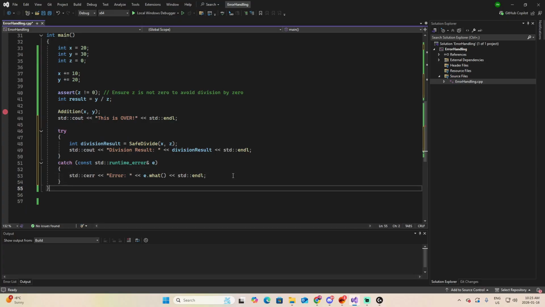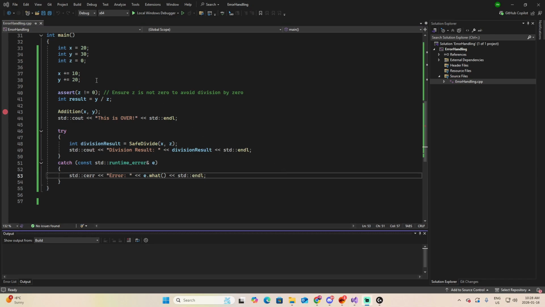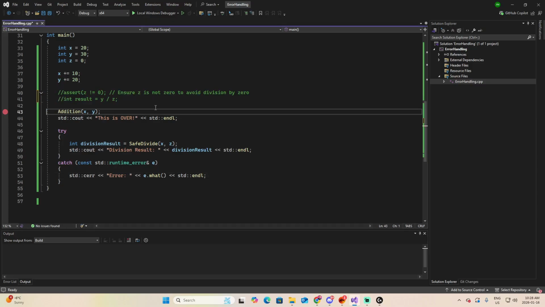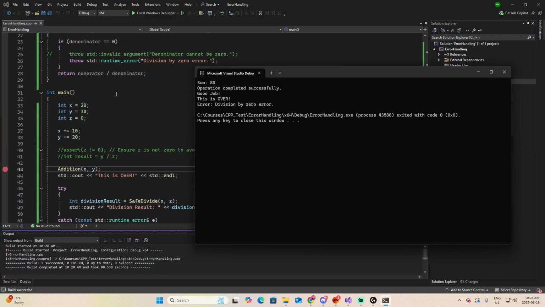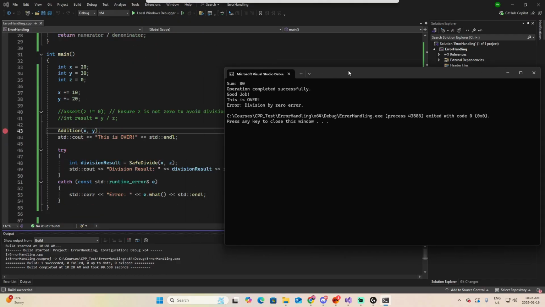And as you can see, the syntax is pretty straightforward. In the catch, you define a const runtime error and pass as a reference the e. And then you can present the cerr. You can also use cout. And from the e, you will get the what. What was the cause of this error? Right now, z is equal to 0, but we have the assertion here. So at this point, I'm going to comment out these two lines. And now let's run. The first part executed, but then we have the division by 0 error, which is this exception that was executed at this point, because the denominator is equal to 0.